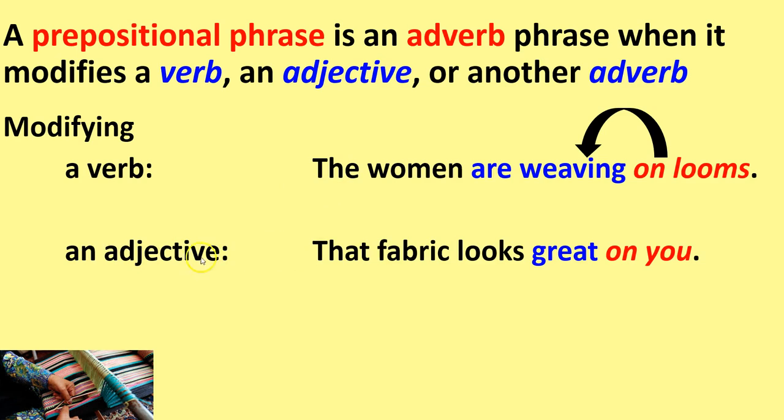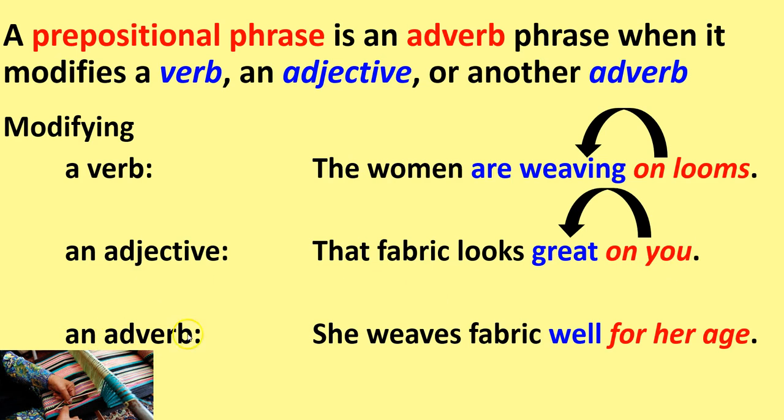And modifying an adjective: that fabric looks great on you. On you is our prepositional phrase, modifying our adjective great. Great here is describing fabric. Okay, the fabric is great, it looks great. On you is telling us when it looks great, to the extent to which it looks great on you. So it's modifying our adjective, making our phrase itself an adverb.